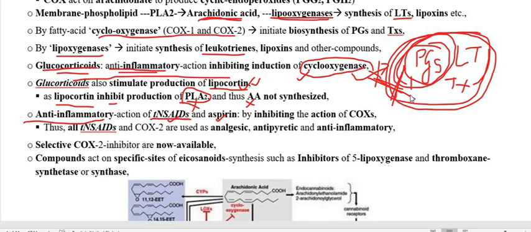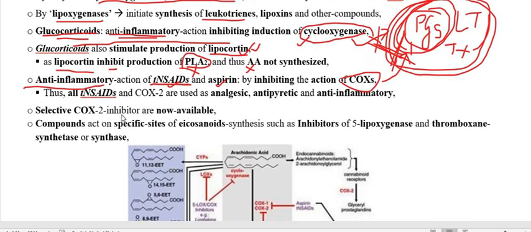The majority of the drugs are analgesic, antipyretic, as well as anti-inflammatory in property, because the majority of NSAIDs are COX inhibitors. Once COX, the cyclooxygenase enzyme, is inhibited, it inhibits the synthesis of prostaglandin or eicosanoid products.